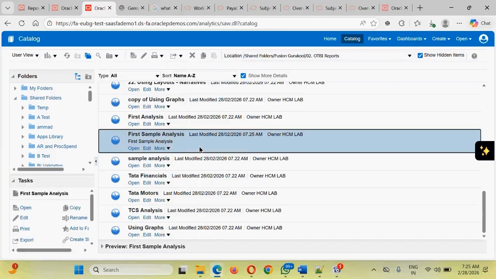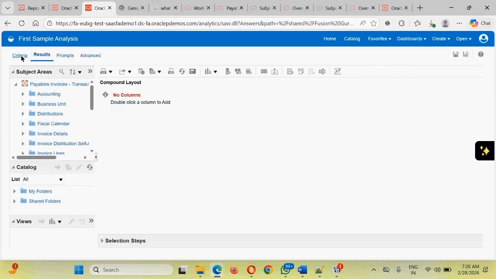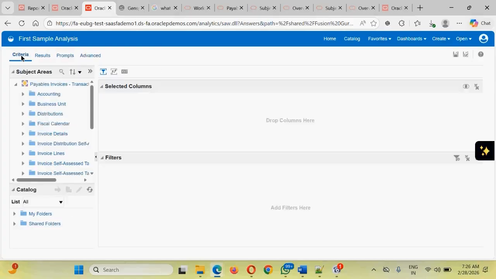Since we are the technical person, the business user who is going to access this analysis to see the data might not get an option to edit. But since we are the technical person, we have the appropriate role because we are building and editing the analysis. This button is there. Click on this. It will again open the analysis in edit mode. So guys, this analysis has been created.